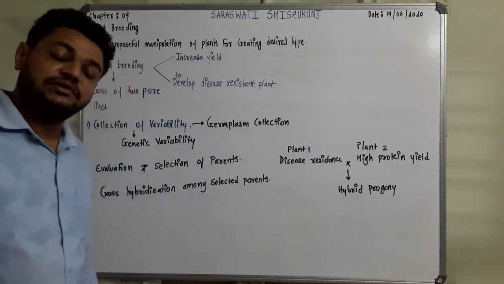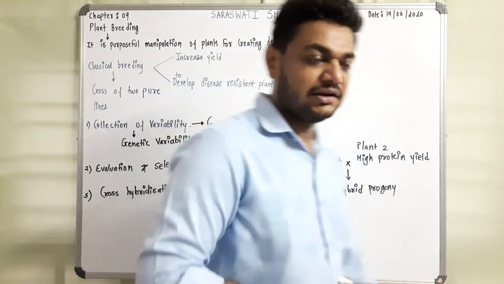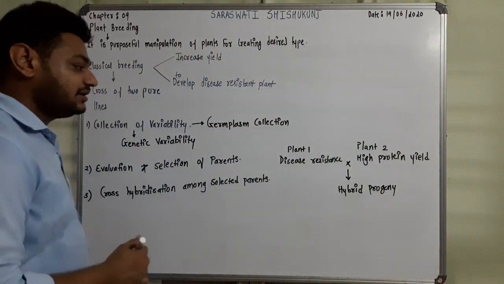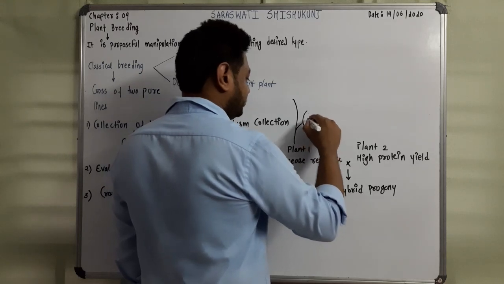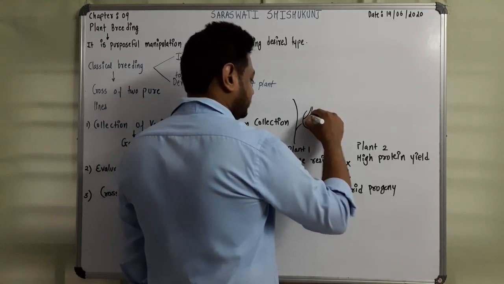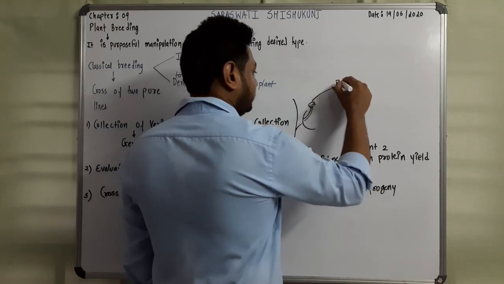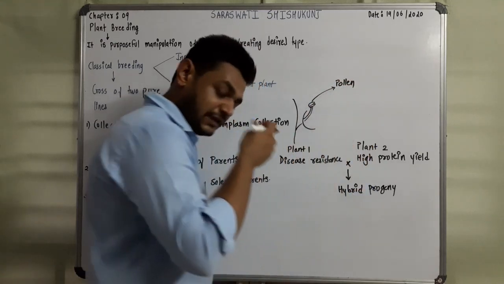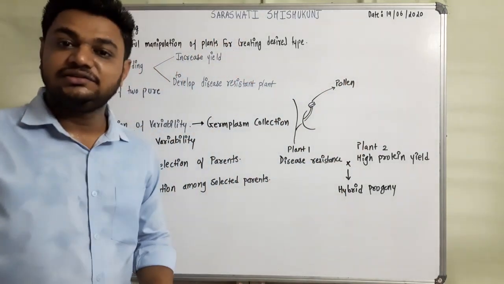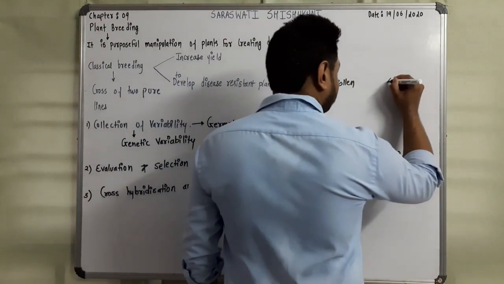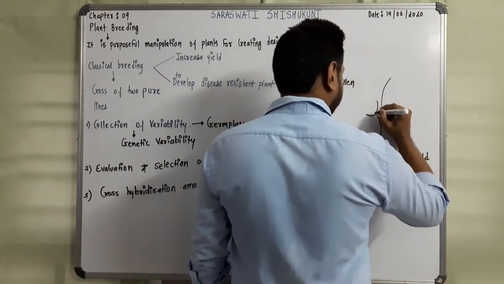Okay, students. Now, see, this is a very tedious task. This third step includes a very tedious and time consuming part. Reason is, for example, a plant having a flower and its anther, then we need to collect the pollen from this anther, right? We are going to collect the pollen from the anther and then we are going to place it on the stigma.